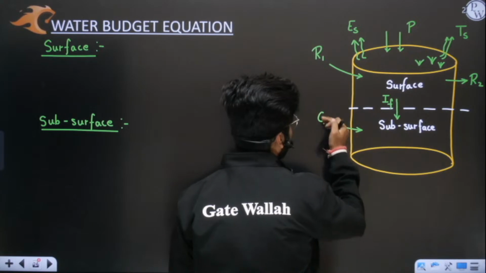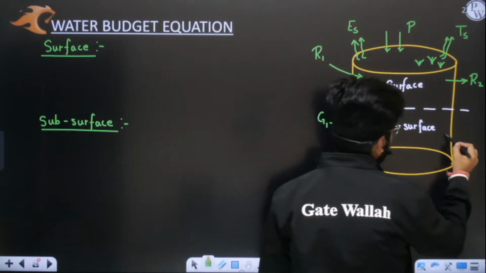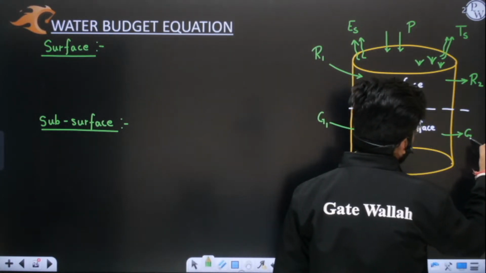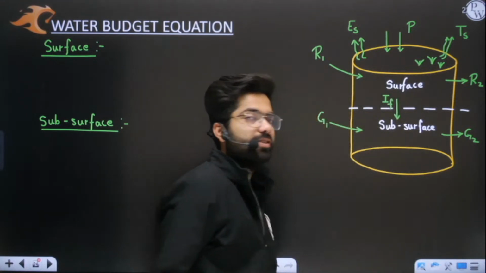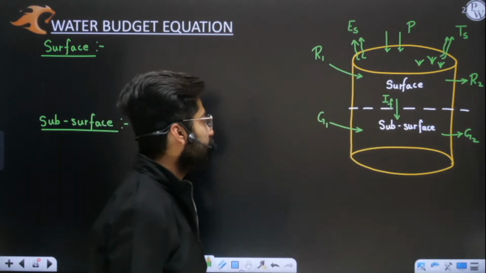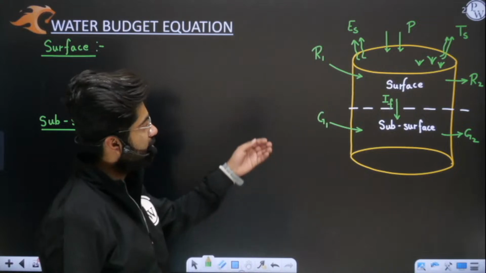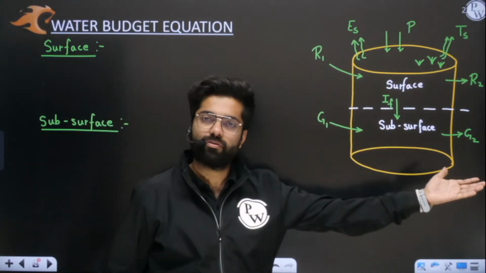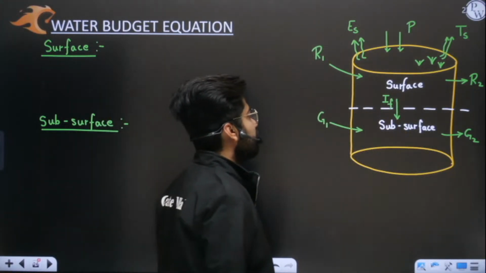G1 means groundwater inflow. And some water can flow outside also from the ground. That is nothing but G2. G2 is groundwater outflow, and this is groundwater inflow. So we have G1 and G2.